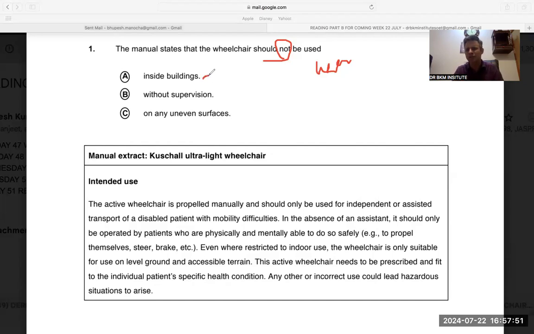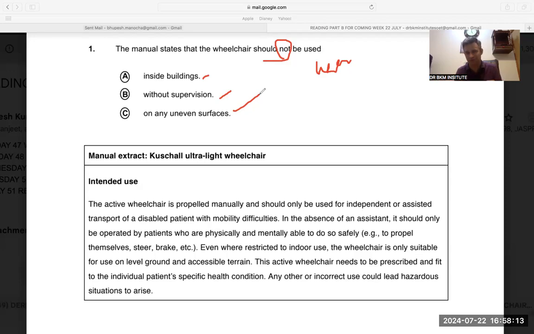Inside the buildings? Obviously, inside the buildings in the hospital you will use the wheelchair. Without supervision you can use the wheelchair, you might not. Some patients are kind of independent. So on uneven surface, uneven means up and down. So on up and down surfaces, we should not use the wheelchair.